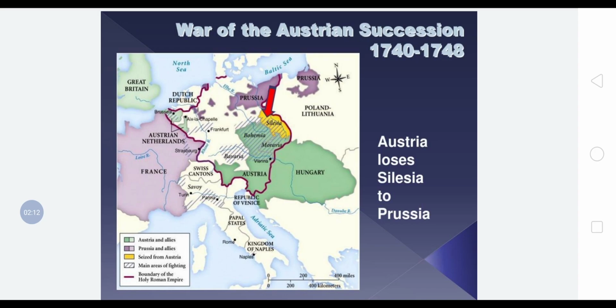You can see Austria and Prussia were the most powerful principalities in the Holy Roman Empire by the 18th and 19th century, and they had engaged in a struggle for supremacy in Central Europe. इन दोनों ने हमेशा उनकी लड़ाई इसलिए रही है क्योंकि वो इन दोनों में से ज़्यादा सुपर कौन है. So in the war, Austria loses Silesia to Prussia.